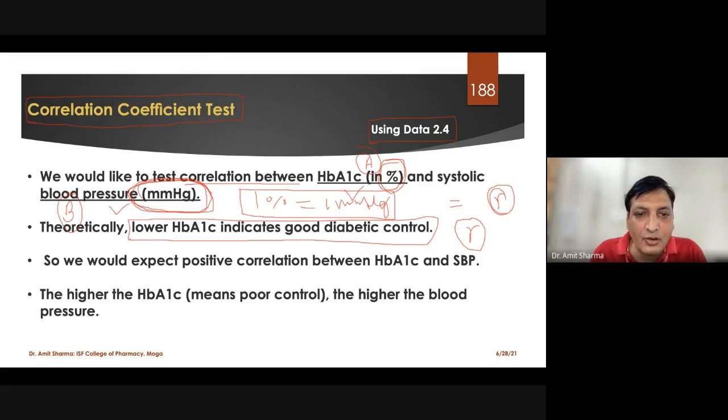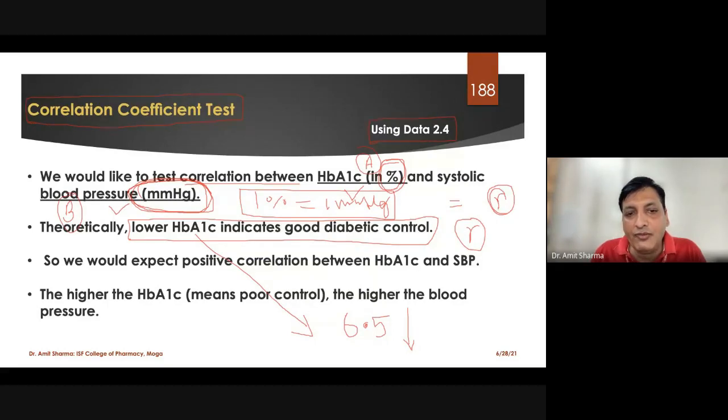That means the normal, just for example, I can say that the normal range of HbA1c is 6.5. So the lower the value of this HbA1c below 6.5, we can say the patient is going to be benefited, or the patient is having good diabetic control. He is not suffering from diabetes. Clear?